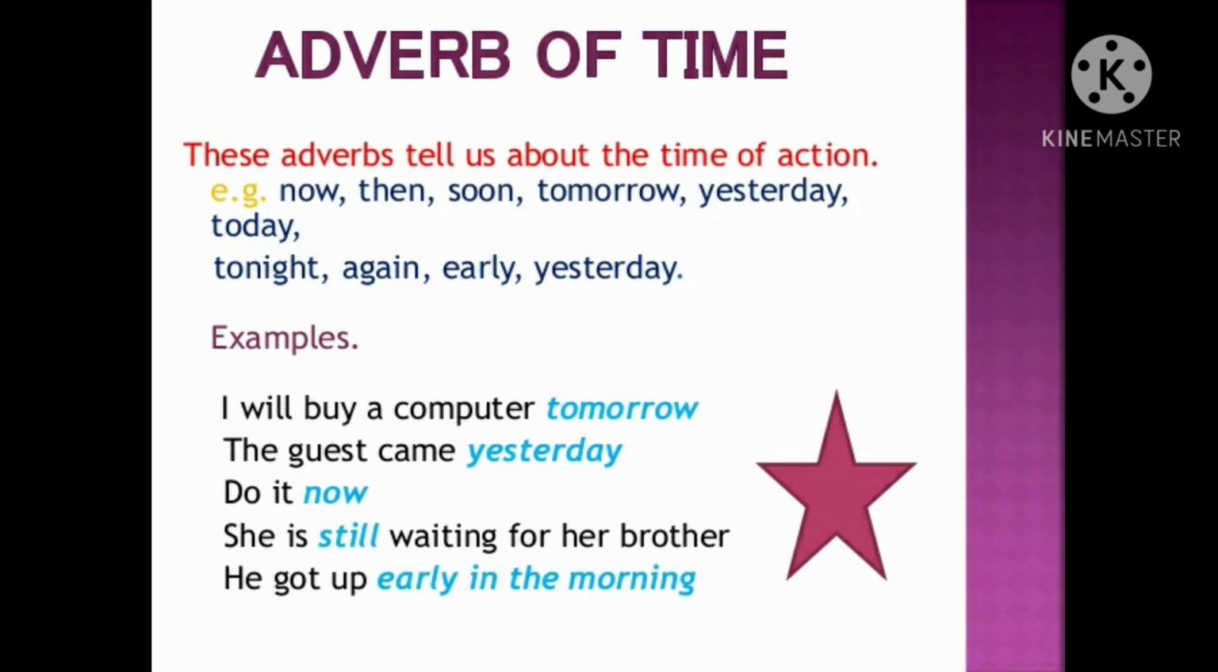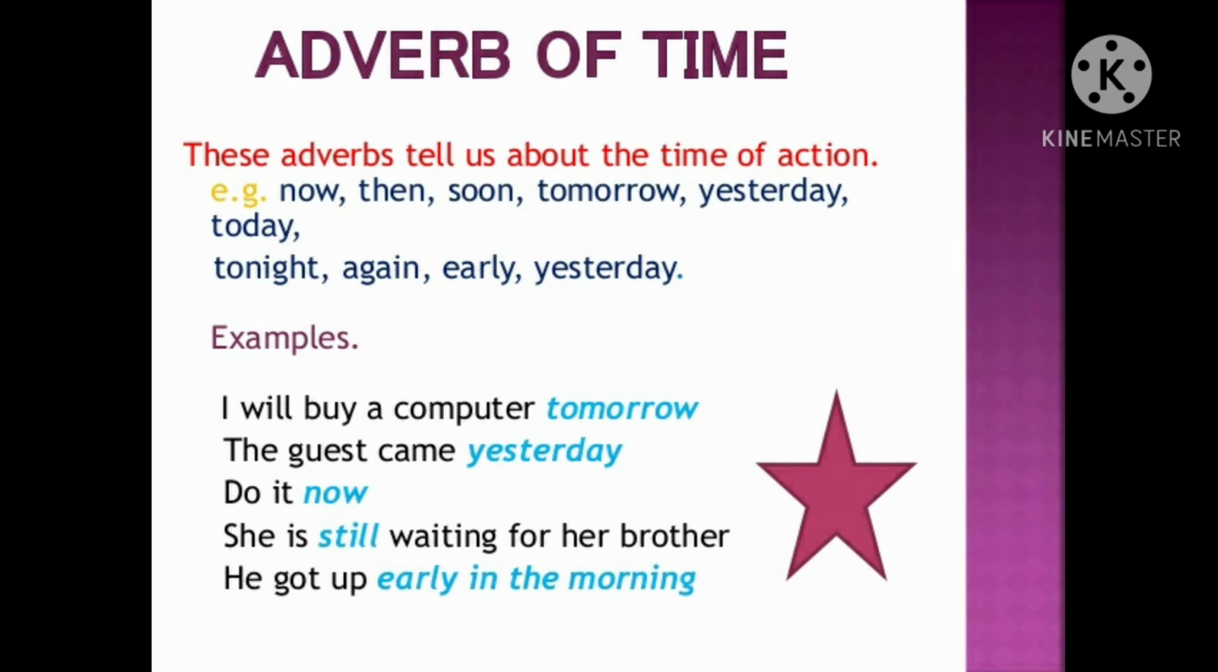So we can see the examples here. I will buy a computer tomorrow. When will you buy a computer? Tomorrow. The guest came yesterday. When did the guest come? Yesterday. Do it now. When do you have to do it? Now. She is still waiting for her brother.